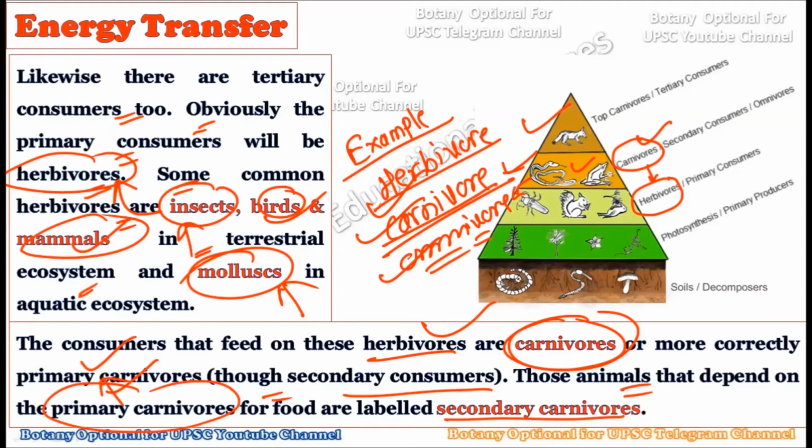For example, here you understand. These are the herbivores, directly dependent on the plants. Now these herbivores are in turn eaten by the primary carnivores. For example, snake is there, frog is there. These primary carnivores are in turn eaten by the top carnivores. For example, the tiger can eat any type of rabbit or any other organism, so they are considered secondary carnivores. This word is used to define them. So within the carnivore category we also have the primary carnivore and the secondary carnivore.